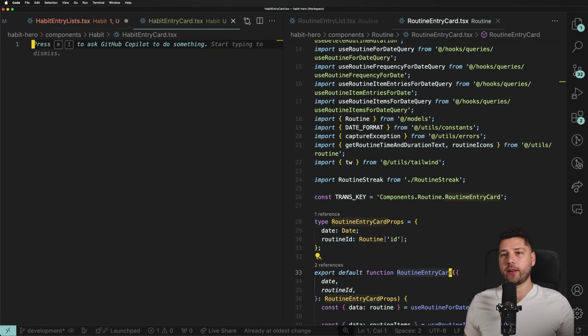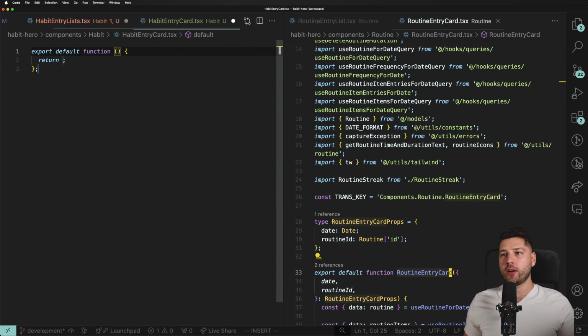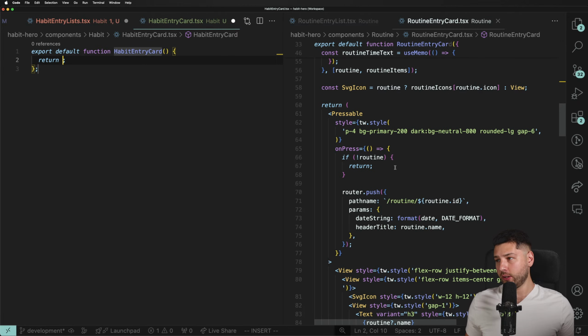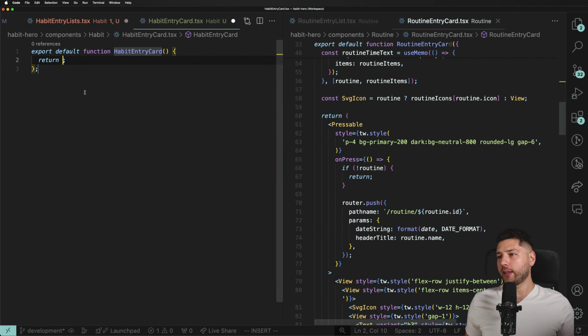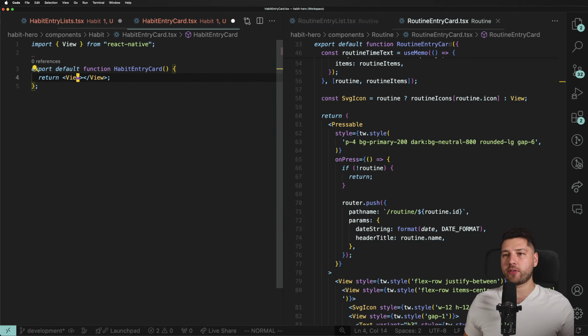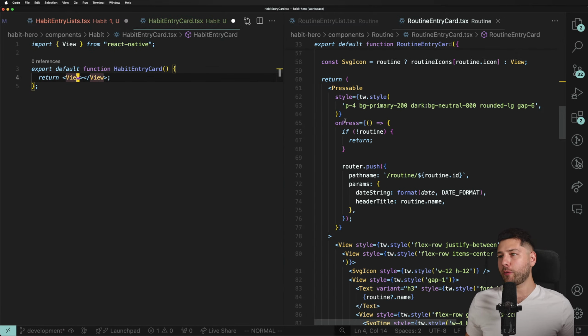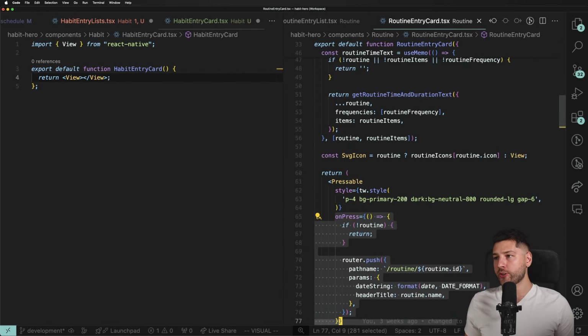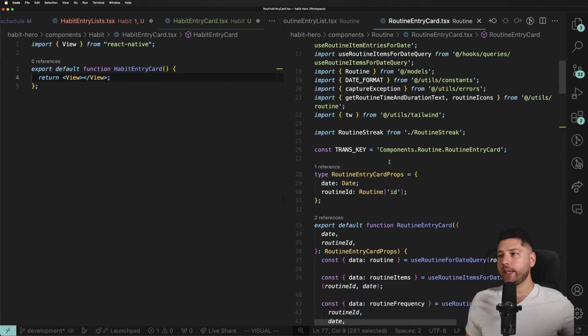Cool. So let's do it. RGSFC, we're going to do habit entry card. We're going to put here, what do I render? I believe it's pressable. Right. We're going to do a view for now, just a view to keep things simple. Import this from React Native. I have a pressable here because on press, you actually navigate to the details page of that routine. We're going to implement that later. Let's keep it simple to not overwhelm ourselves. And then what do we need here for the props?